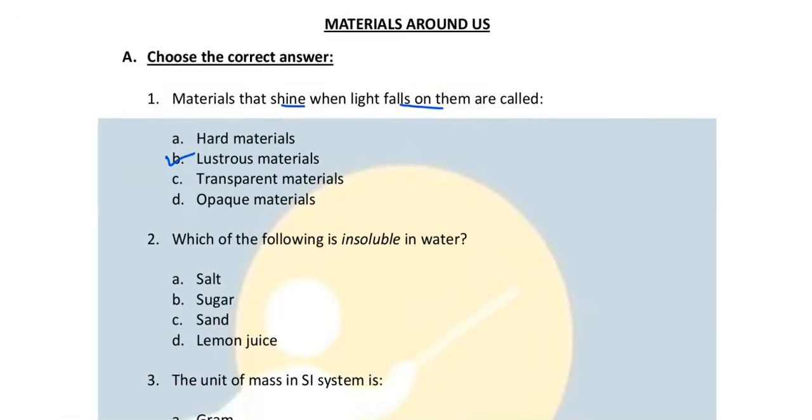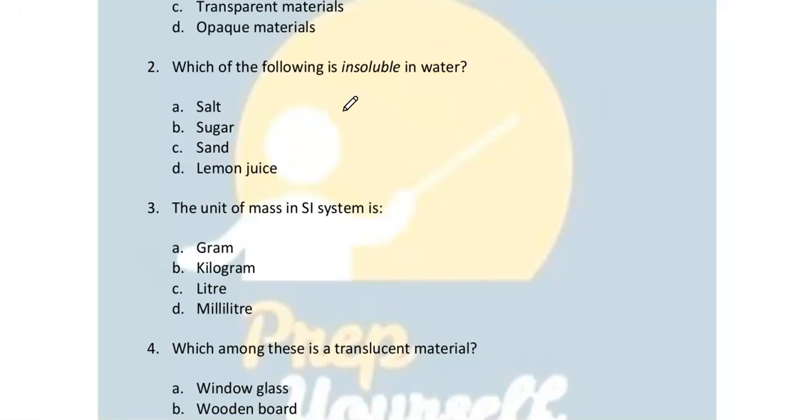Okay, now coming to the second question. Which of the following is insoluble in water? Insoluble means that it does not dissolve in water. So which of these does not dissolve in water? Salt dissolves in water, sugar dissolves in water, lemon juice also dissolves in water. So the correct answer is sand.